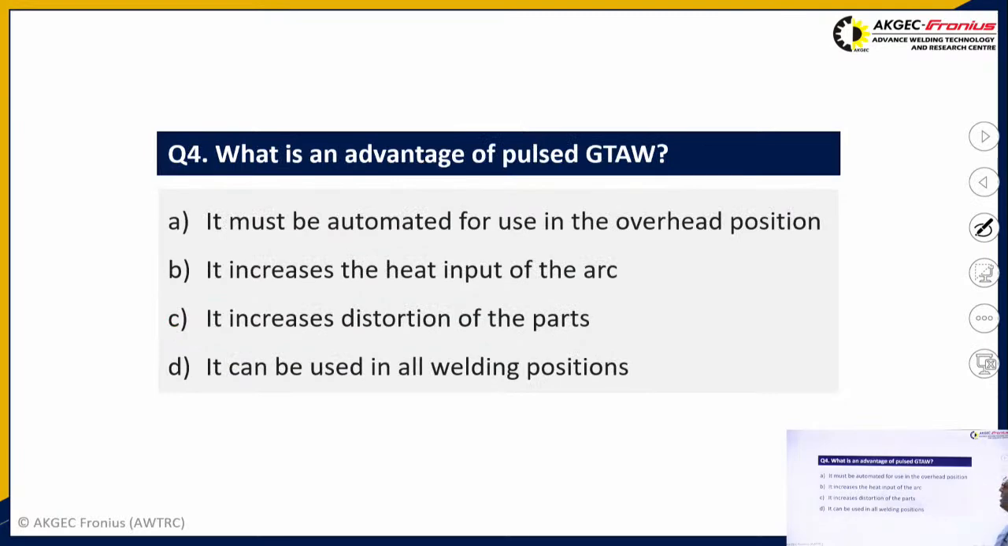Second is, what is the advantage of pulsed GTAW? It must be automated for use in the overhead position, it increases the heat input of the arc, it increases the distortion of the part, it can be used in all welding positions. So what should be the answer? It is that it can be used in all welding positions. GTAW has these benefits.